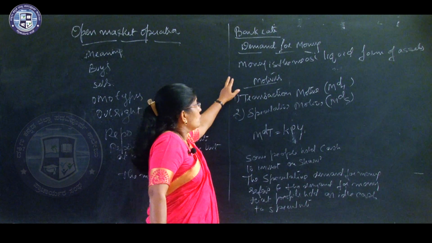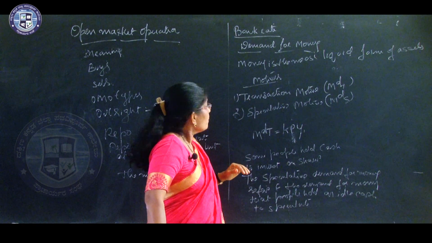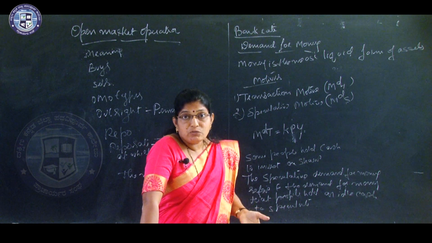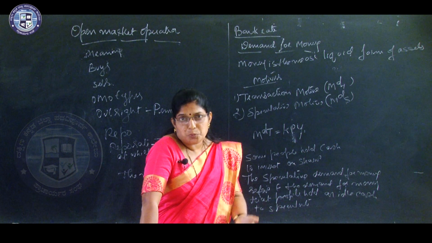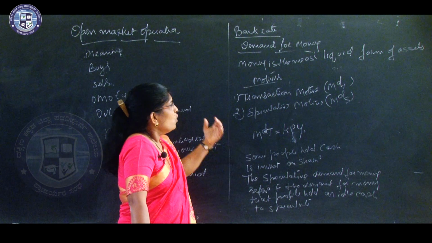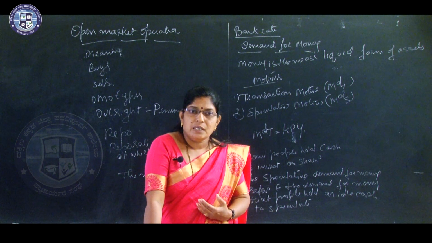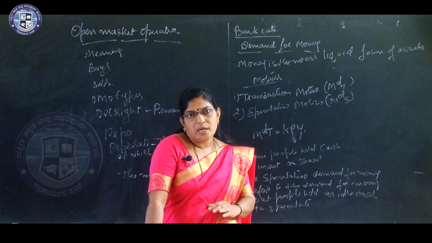So next comes the demand for money. What is the demand for money? Money is the most liquid form of asset, easy to spend, easy to take. It is accepted by all for any type of exchange.